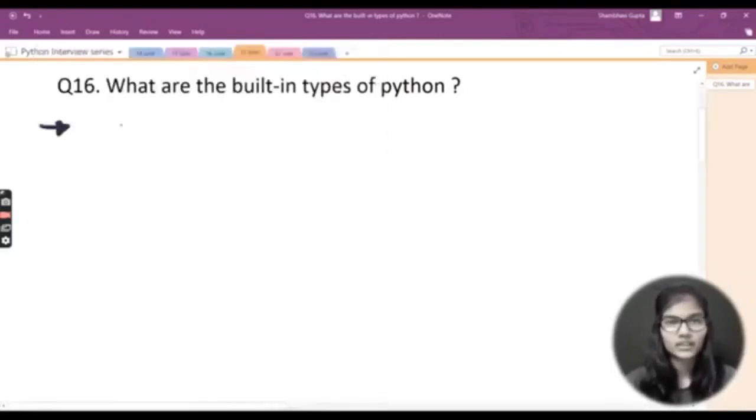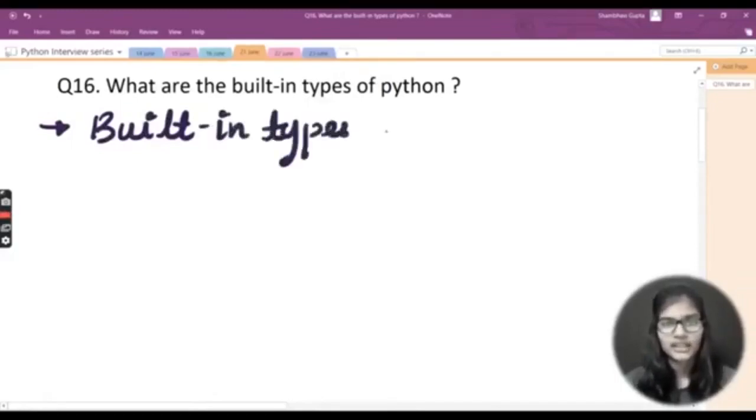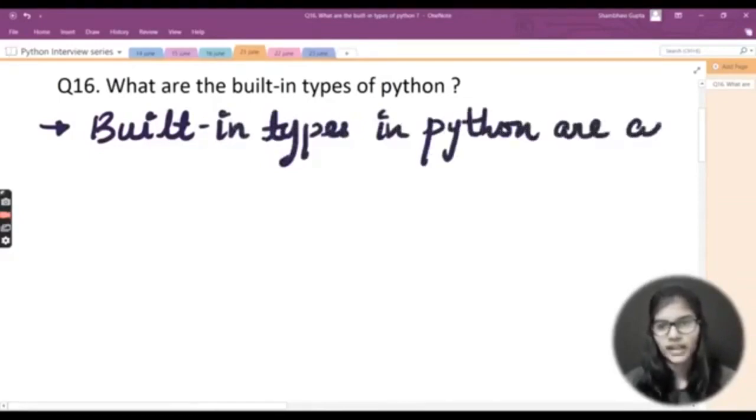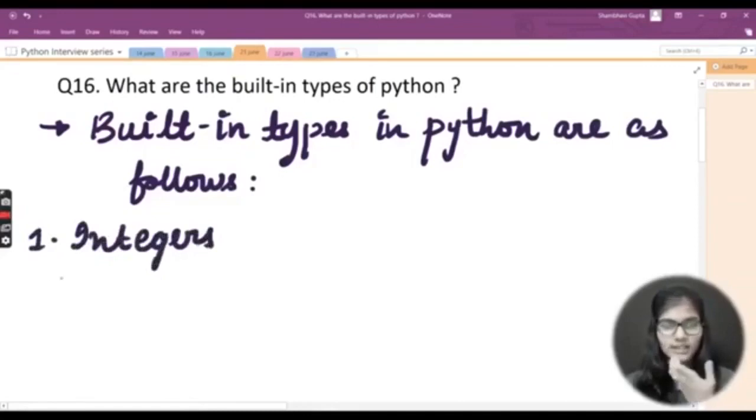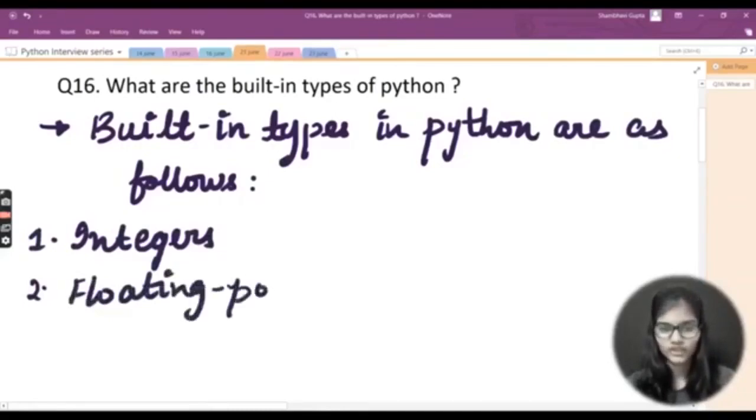Let's write out the answer for this question and see how to give it. I'll start from that particular sentence which is in the question, okay? So, built-in types in Python are as follows. I'm writing out all of the built-in data types in Python, right? Number 1 is integers. We know that integers are a built-in data type. Other than that, we have floating point numbers. To give the answer in a better way, you can write floating point, okay? Simply do not write float numbers.